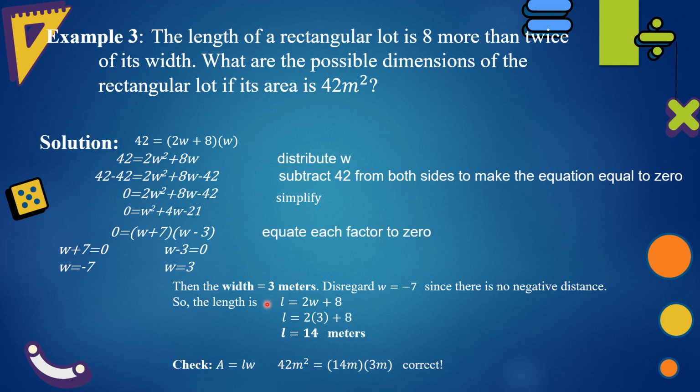Substitute it to length is equal to 2w plus 8. 2 times 3, 6 plus 8, 14. So the length is 14 meters. To check if your answer is correct, multiply 14 meters and 3 meters. And that is 42 square meters.